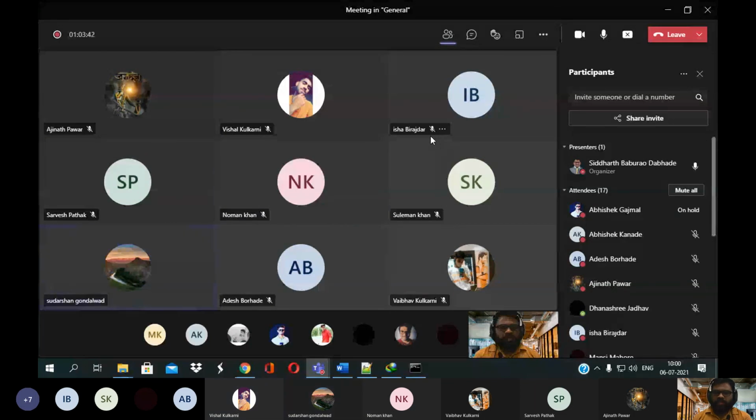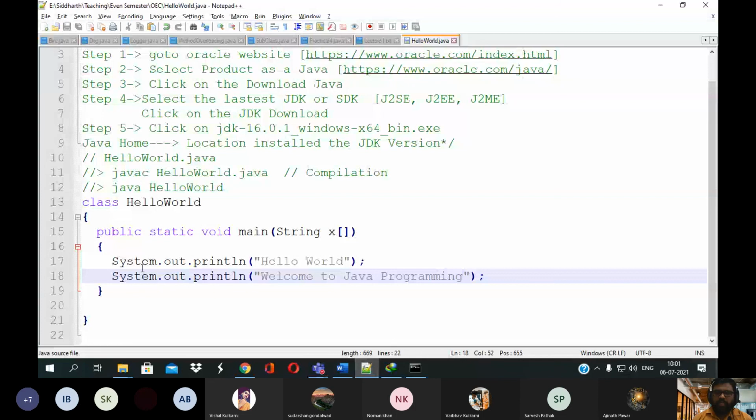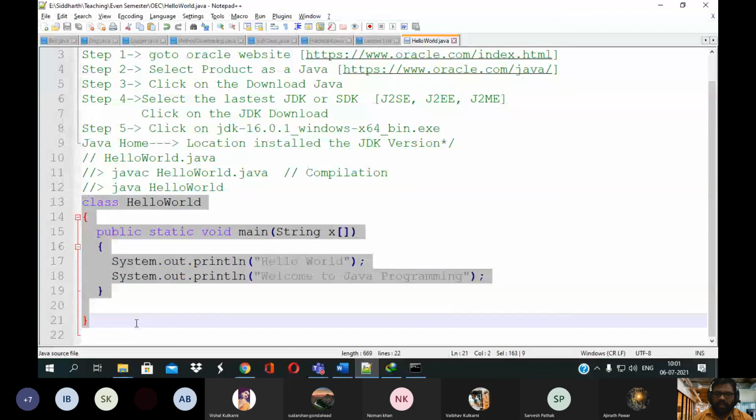For tomorrow, there is an instruction for you. You need to first install the JDK version on your laptop or desktop, and then execute this Java application.